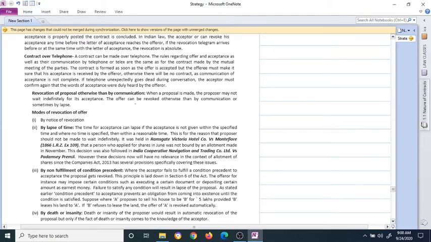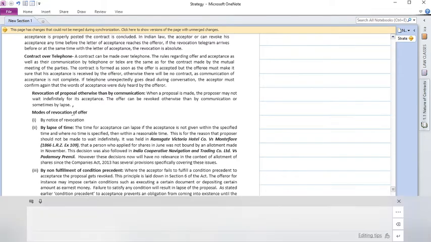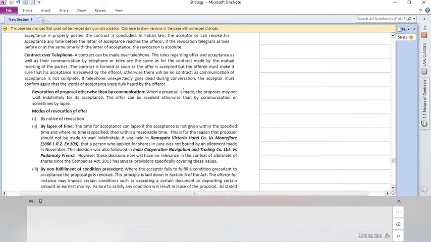Okay. The offer can be revoked otherwise than by communication, or sometimes by lapse. In case the time period lapses, then the offer is done. You cannot accept later on. We'll see modes of revocation of offer. One is by notice of revocation, that we've seen, the posting of letters and all that. Then by lapse of time, we'll see what this lapse of time is.